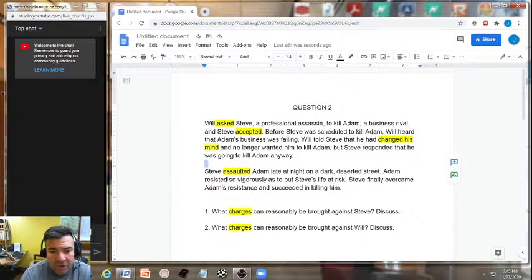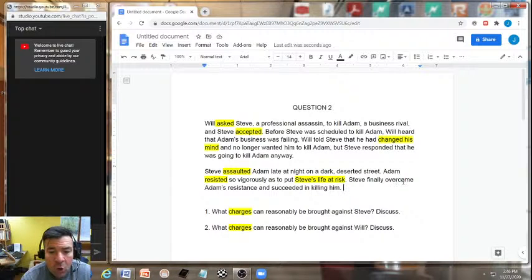This resisted aspect might be a defense for Steve later on. He resisted so vigorously as to put Steve's life at risk. What does that sound a whole lot like to you? Absolutely, a self-defense claim or a self-defense justification argument.